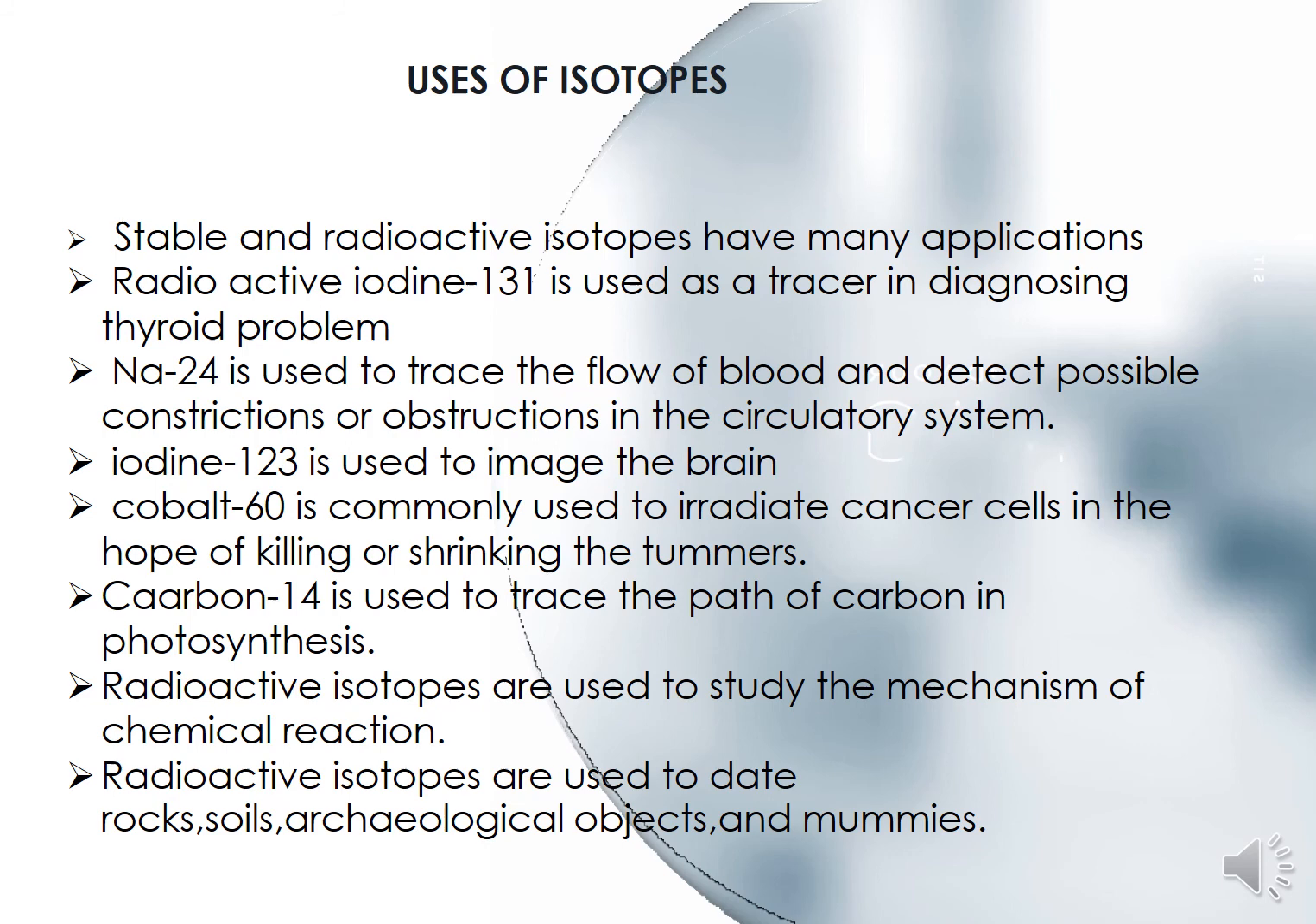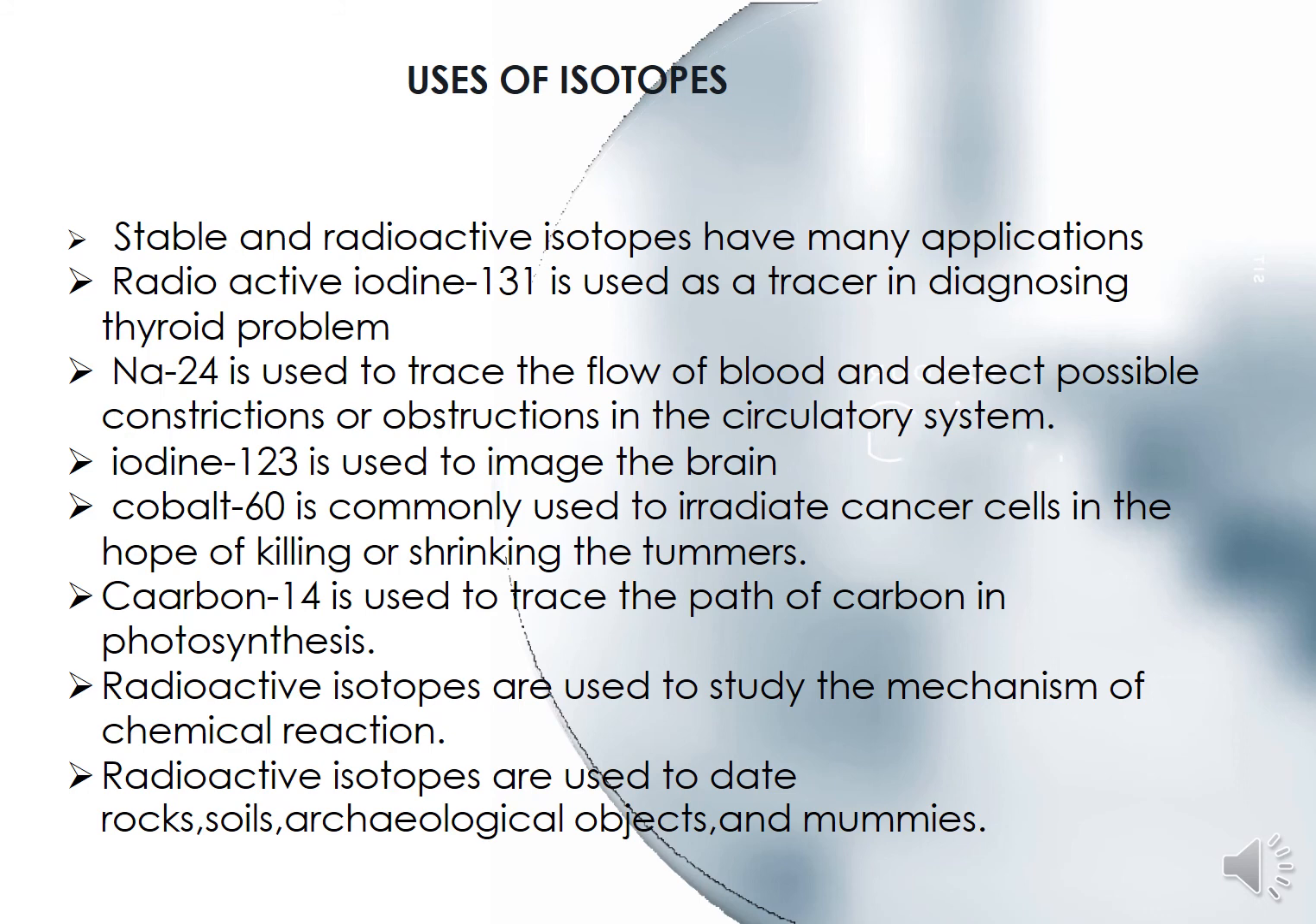Cobalt 60 is commonly used to irradiate cancer cells in the hope of killing or shrinking the tumors. Cobalt 60 is used to kill cancer cells, and it can also cause the shrinking of the tumors.